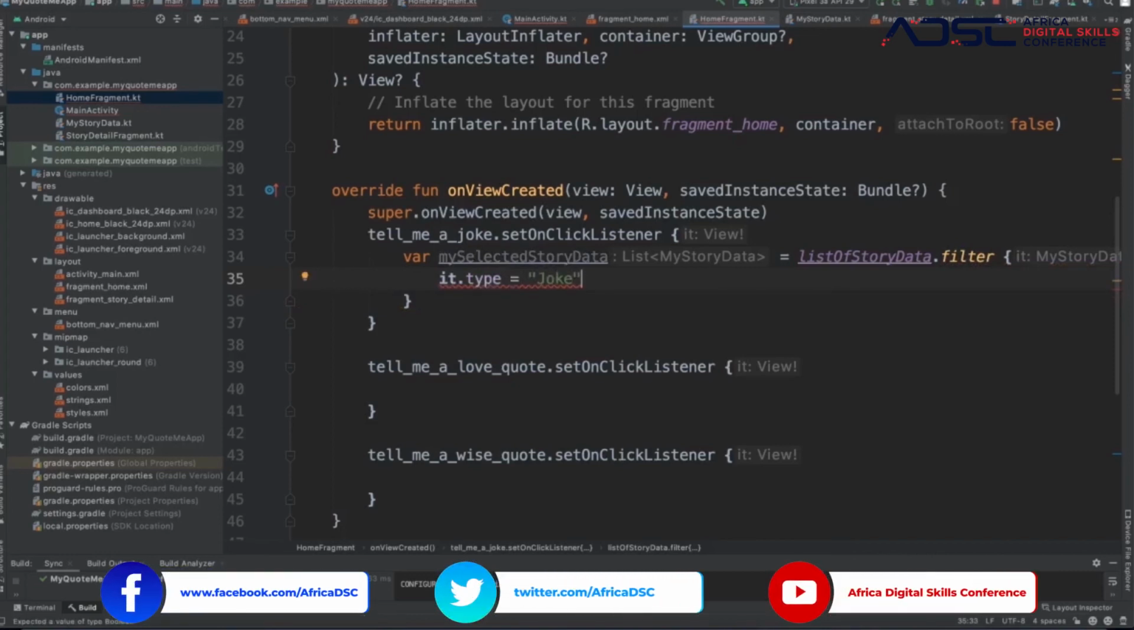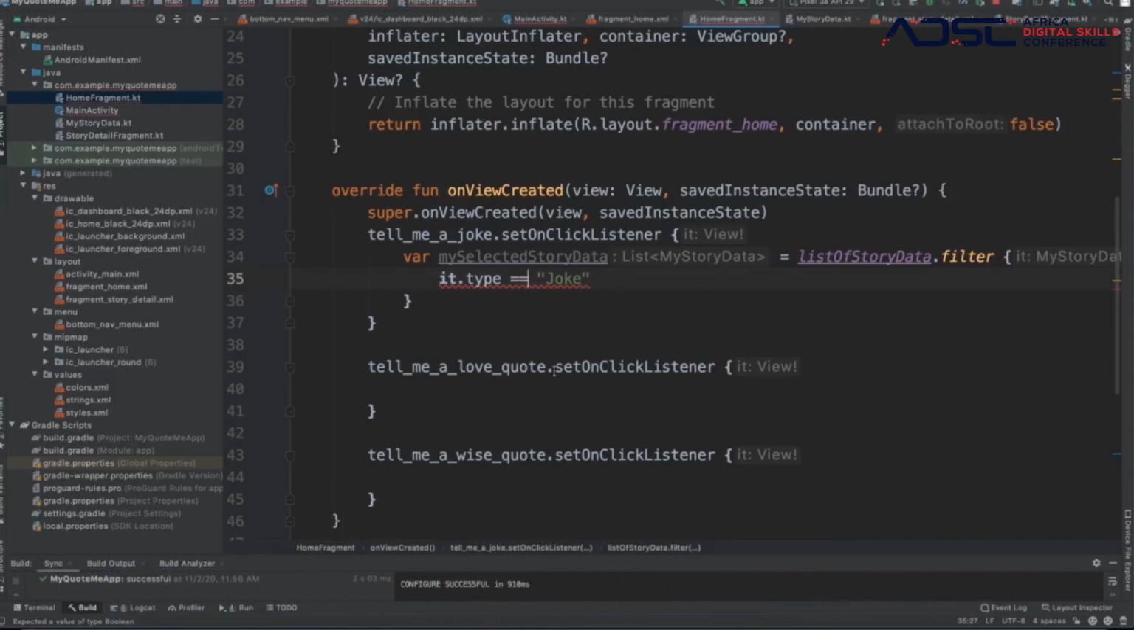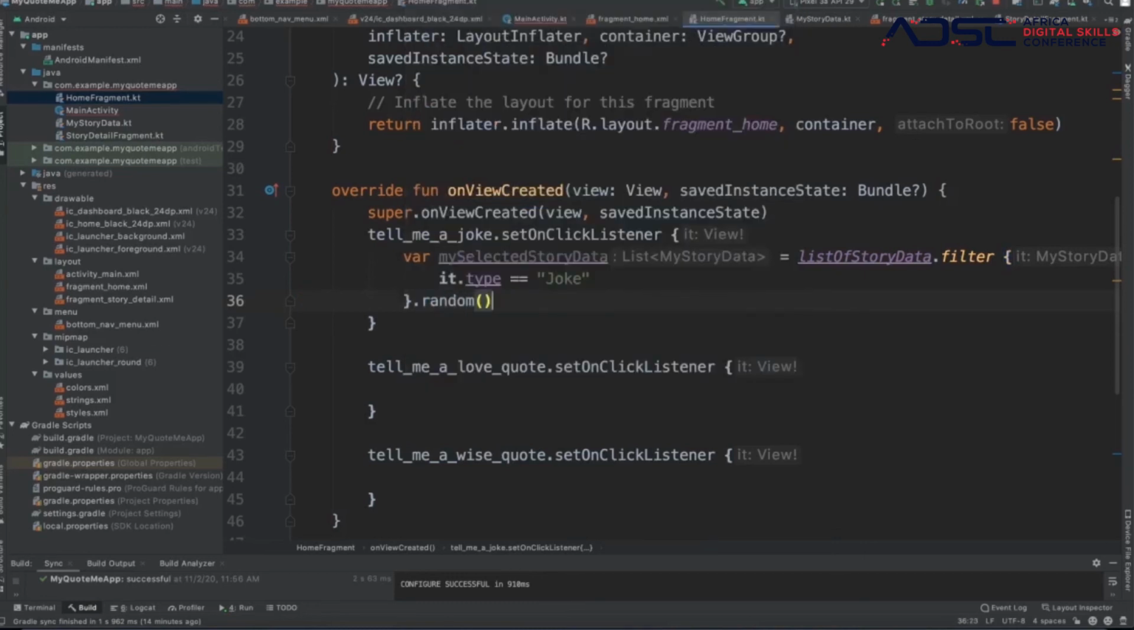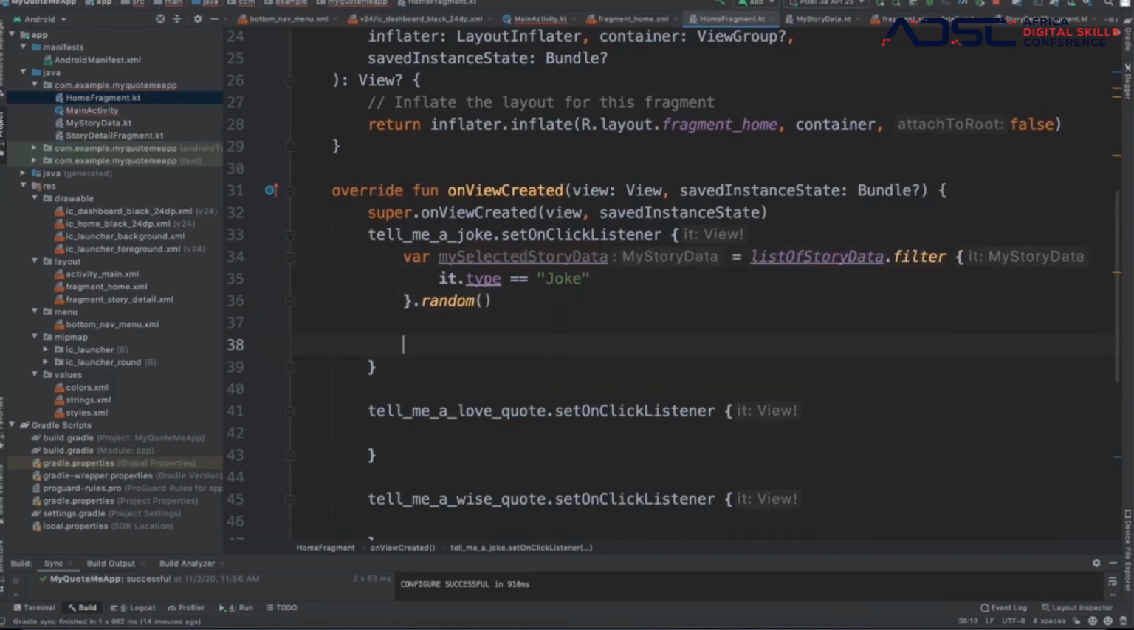So we say when the type is a joke, and then give me a random one of it, right? Random. So now we have that over here, and then what we want to do is start the story detail fragment. This is showing red because we've not created it yet, so we will create it now.